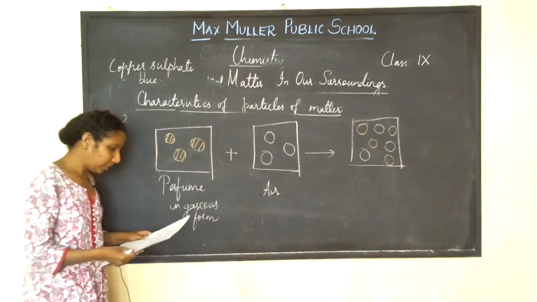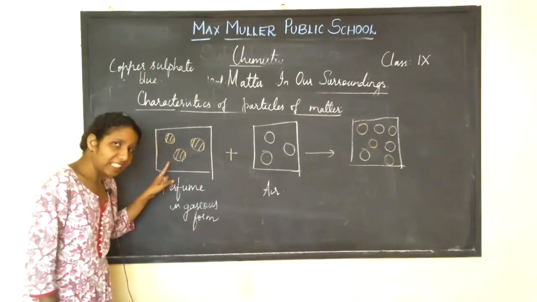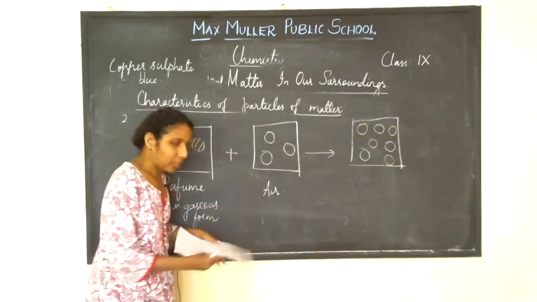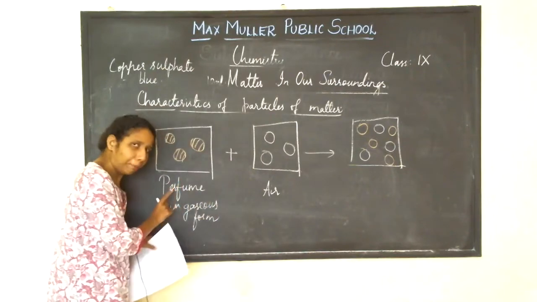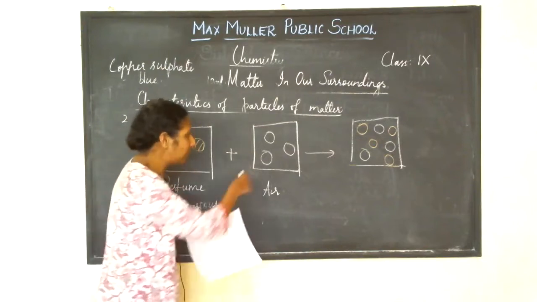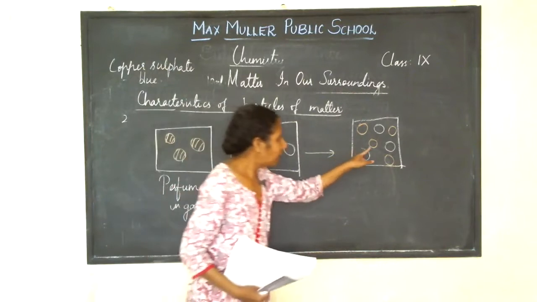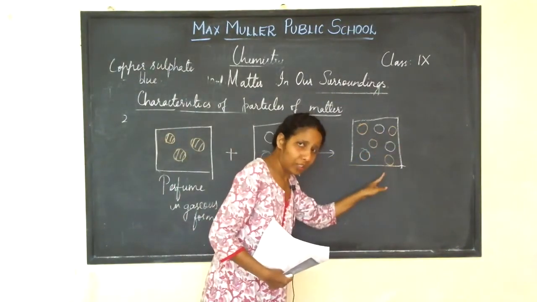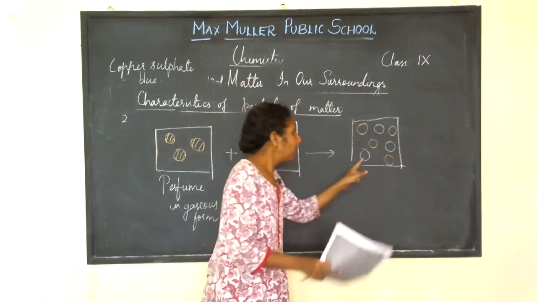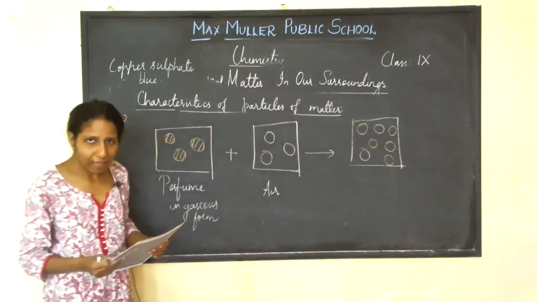That means the particles of perfume in gaseous form have intermixed with the particles of air. Can you see? Did you people understand this?